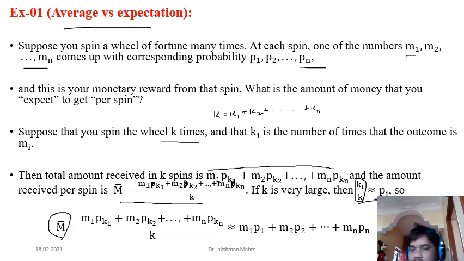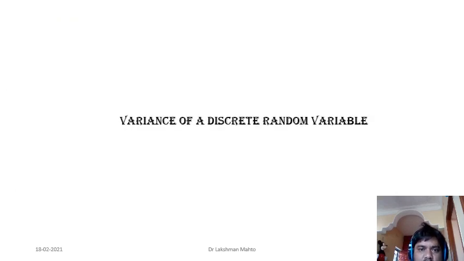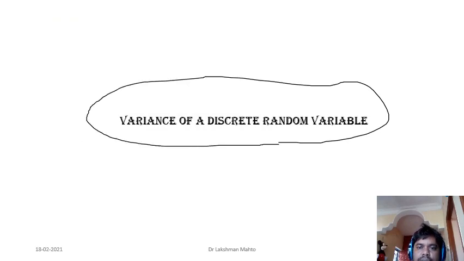So I am coming to discuss the second parameter of the distribution of a discrete random variable, which we call variance. Today I will discuss the variance of a discrete random variable.